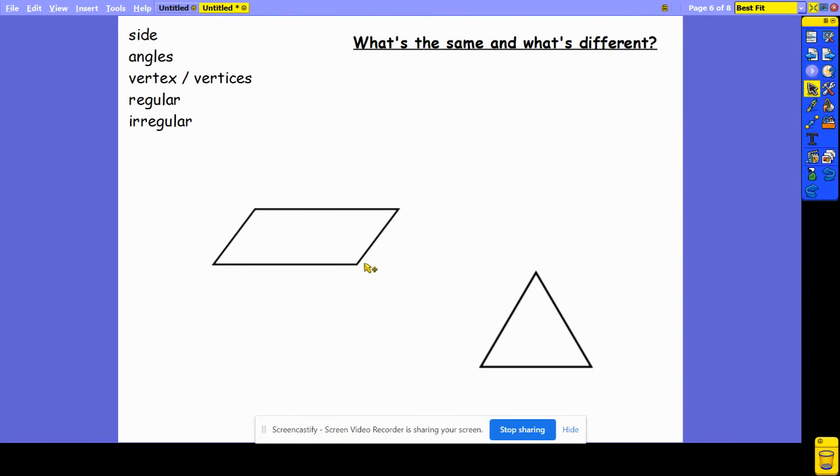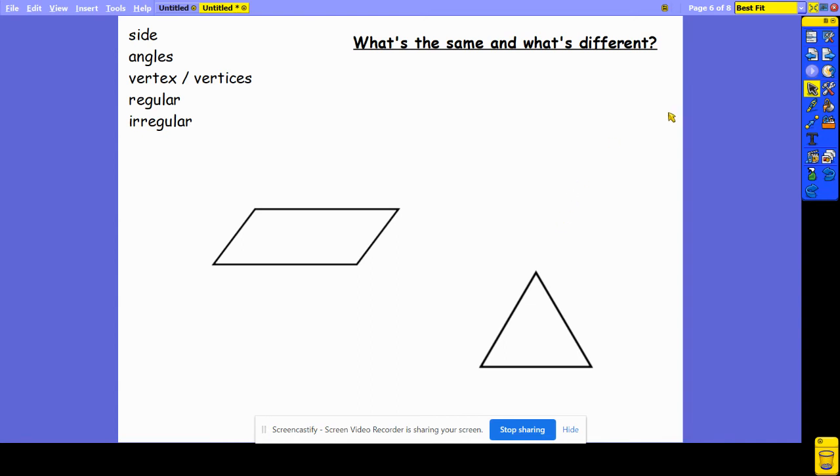Okay, so let's have a look at the sides of these shapes. So this shape has 4 sides. This shape has 3 sides. So it's got a different number of sides. I can see as well that this shape has got unequal sides, so it is irregular. This shape has got equal sides, so it is a regular shape. This shape has got obtuse angles and acute angles. This shape only has acute angles. This shape has 1, 2, 3, 4 vertices. This shape has 1, 2, 3 vertices. So there are lots of things that are different about these shapes.